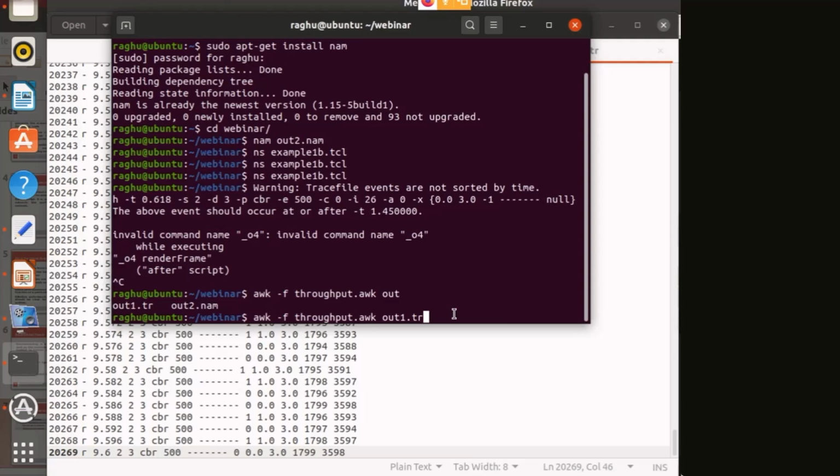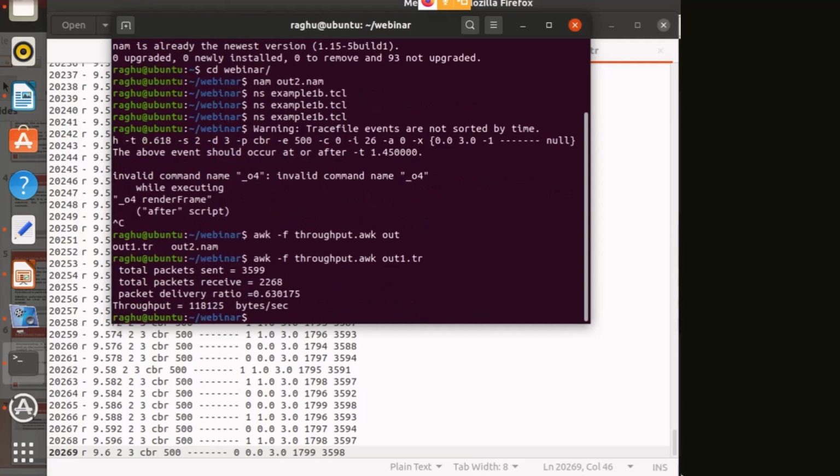Now if you press enter, you can see some information written here. What is this information? Total packets sent 3599. Total packets received 2268. Packet delivery ratio is what? 63%. If we divide 2268 by 3599, you will get the result.